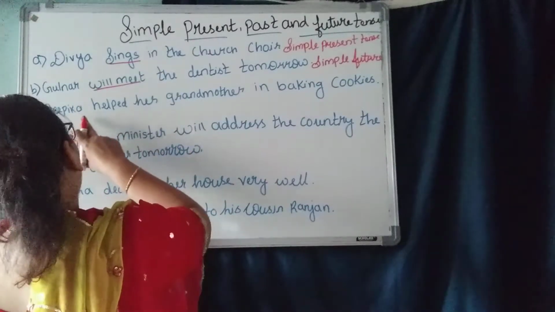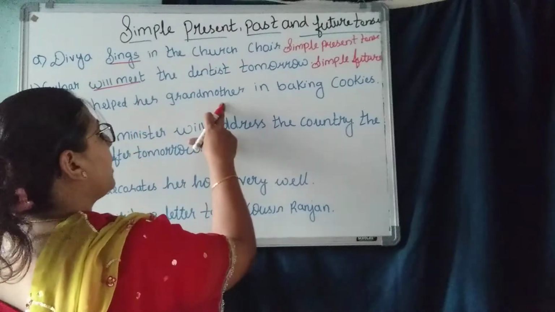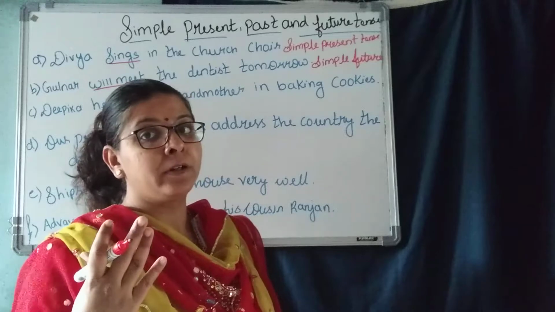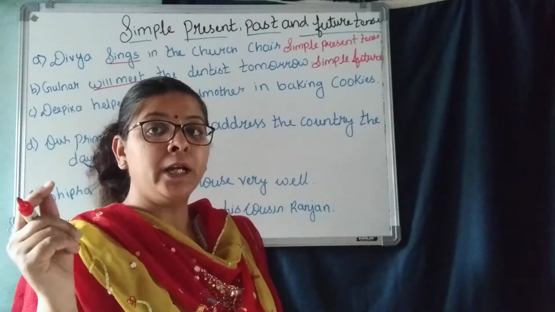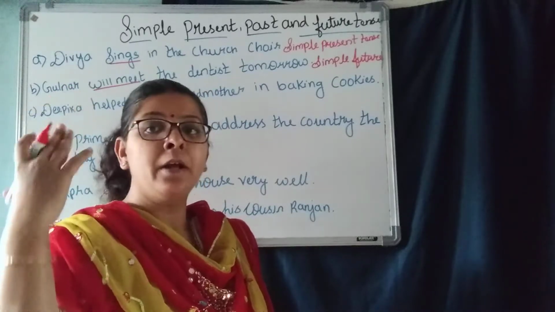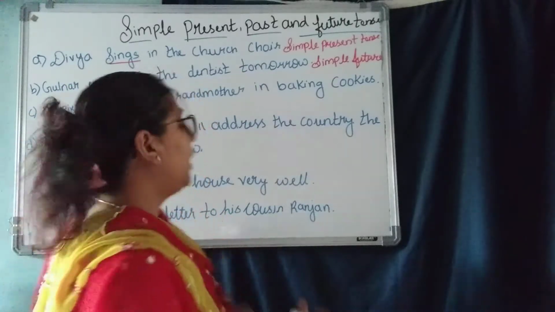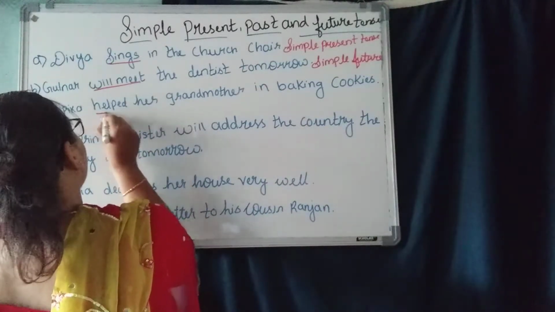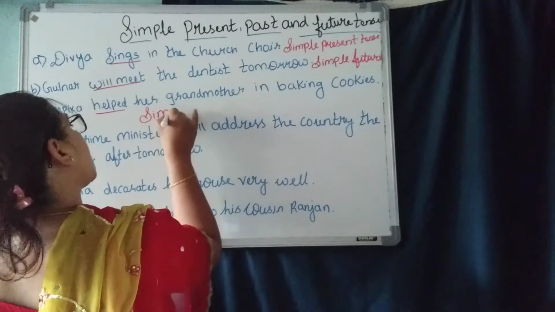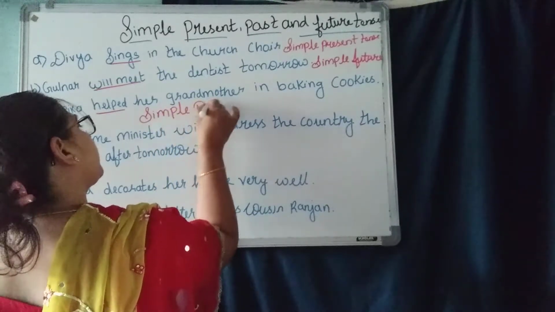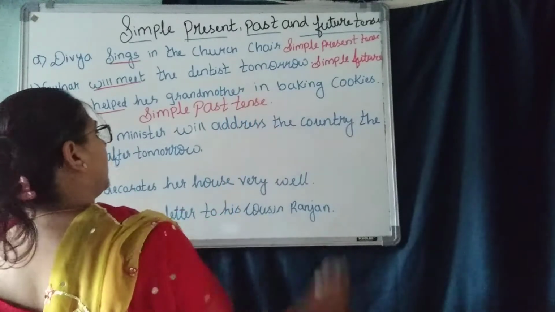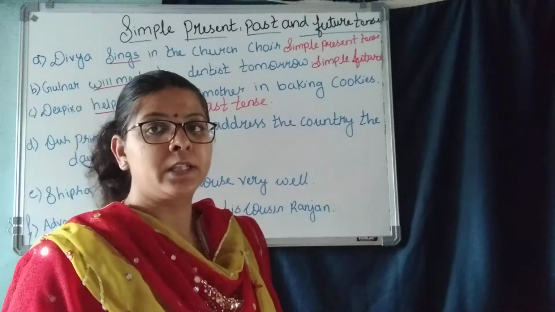Next one. Deepika helped her grandmother in baking cookies. Deepika helped. When the ending ed comes, it's a past tense. Remember, children, help, helped. That is a past tense. So help is a verb here, and it is a simple past tense. Simple past tense. Understood? It's a simple past tense.